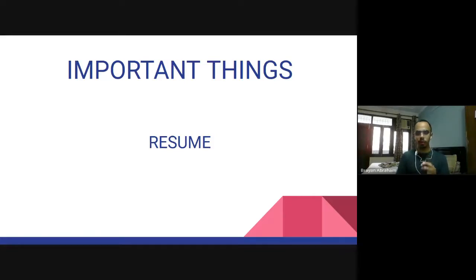But if you have a lot of certifications, I would suggest just writing the name of the certification. Don't go on explaining it. Then what achievements you have. Then the extracurricular activities you have taken part in during your college, and what hobbies you have. Your resume may not be limited to these topics, but these are things which should be there in your resume and can help you.